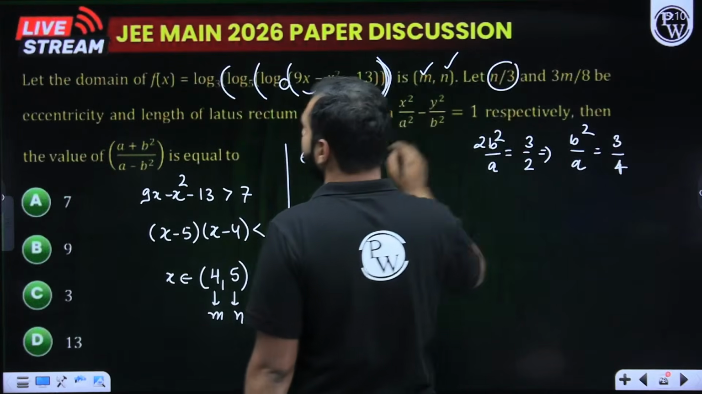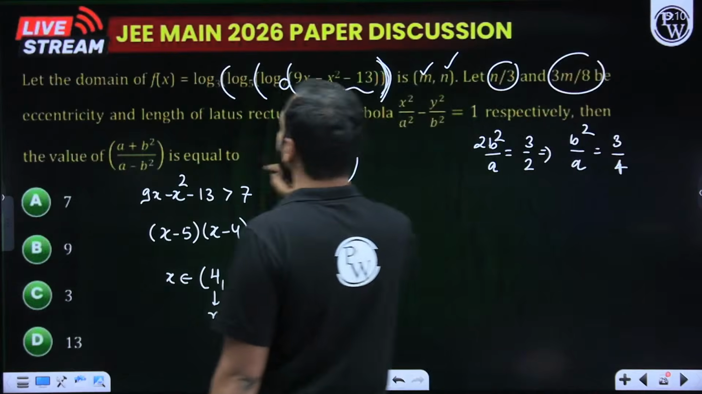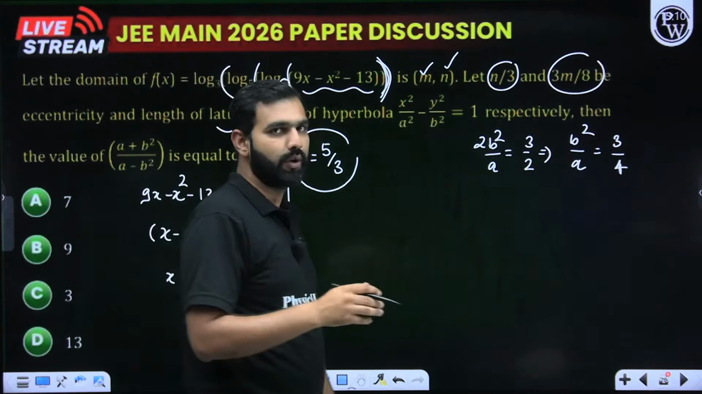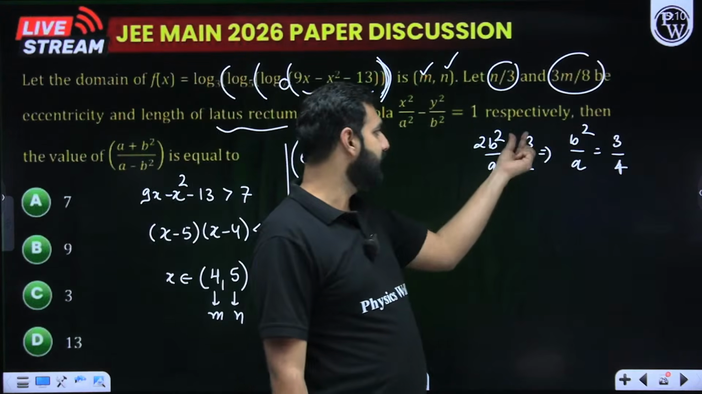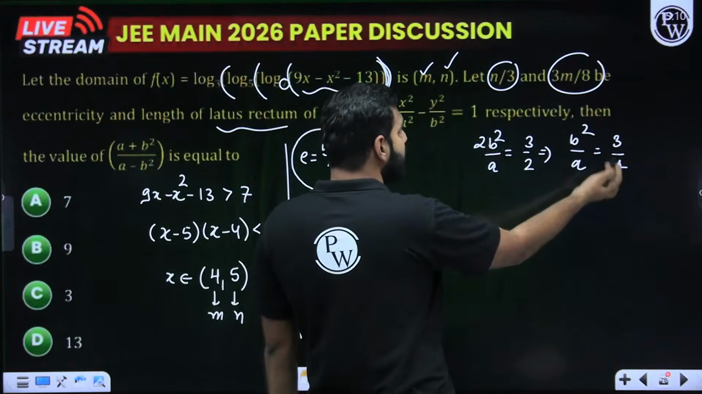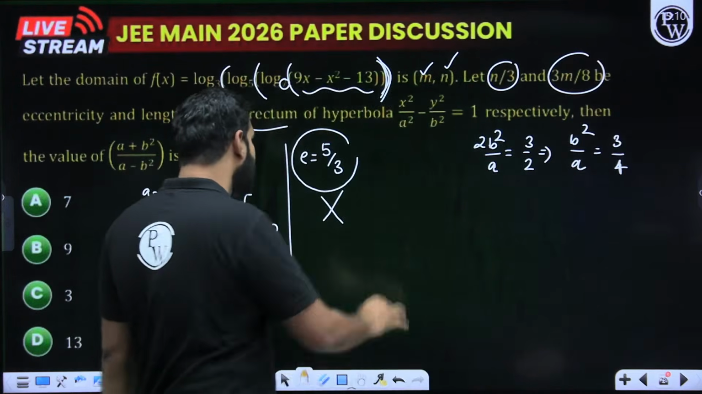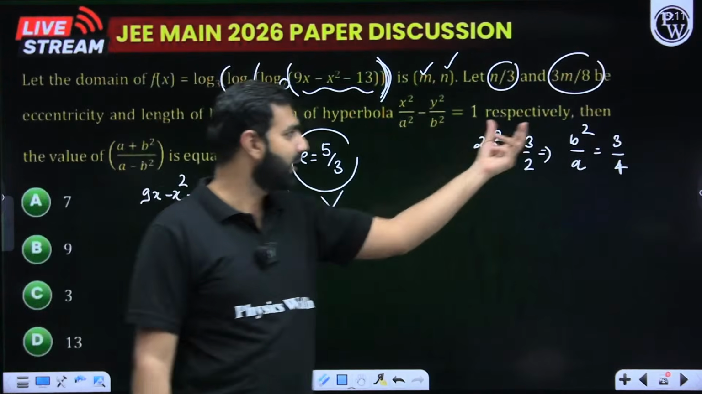n by 3 is the eccentricity of a hyperbola and 3m by 8 is the length of the latus rectum. For hyperbola and ellipse, the length of the latus rectum is always 2b square by a, so we can say it is 3 by 2 as per the data. From here, I'll say b square by a is 3 by 4. Now you need not deal with the data of ellipse, data of eccentricity. You can simply figure out the answer from here only.